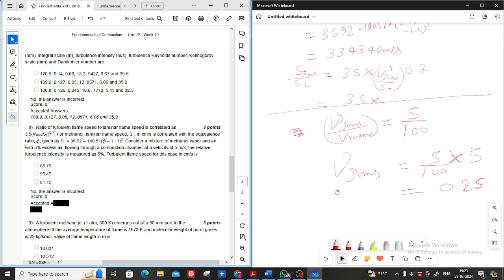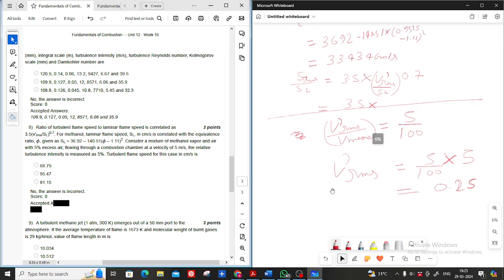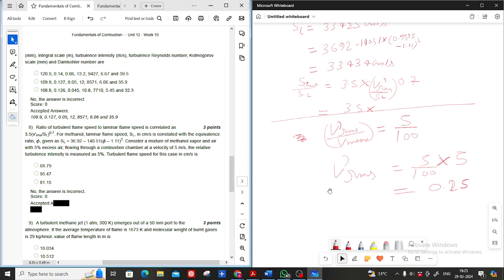Yes, sir, the answer I'm getting is 98.32. Okay. So from here we get the turbulent intensity VRMS. They mentioned a mixture flowing through a combustion chamber at a velocity of 5 meter per second. This is the mean velocity. The relative turbulent intensity is measured as 5%, VRMS upon V mean. 5% means 5 upon 100. So VRMS is 5 upon 100 into 5, so 0.25.